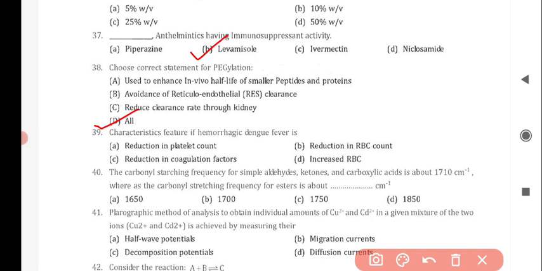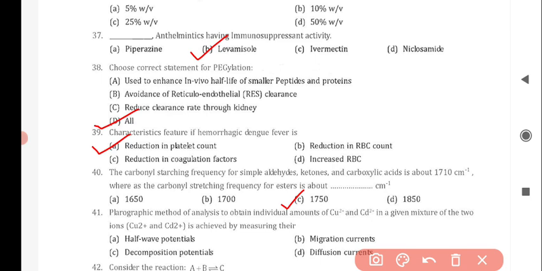Next question is, characteristic feature of hemorrhagic dengue fever is, and the correct answer is option A, that is reduction in platelet count. Next question is, the carbonyl stretching frequency for simple aldehydes, ketones, and carboxylic acids is about 1710 cm inverse, whereas the carbonyl stretching frequency for esters is about, and the correct answer is option C, it is about 1750 cm inverse.